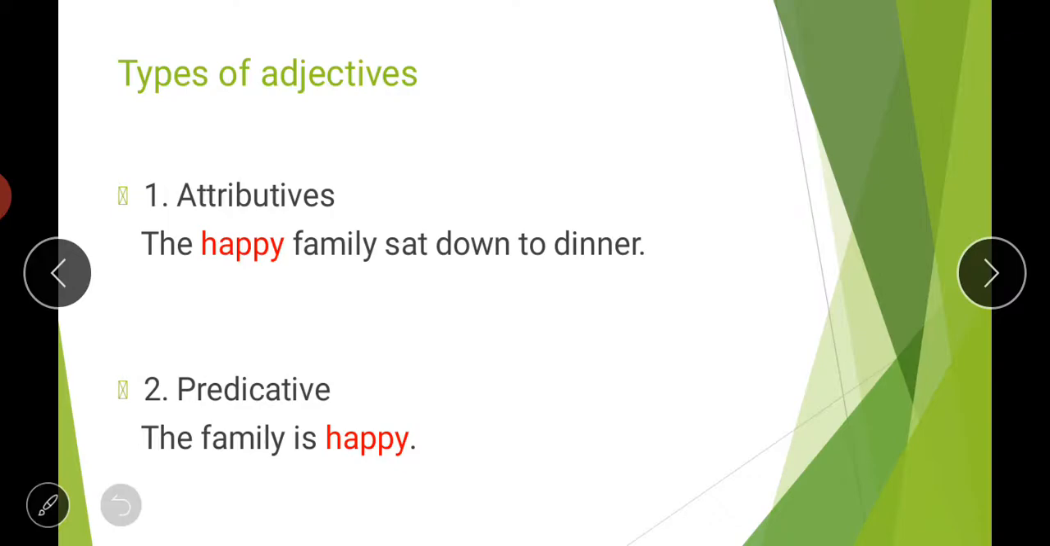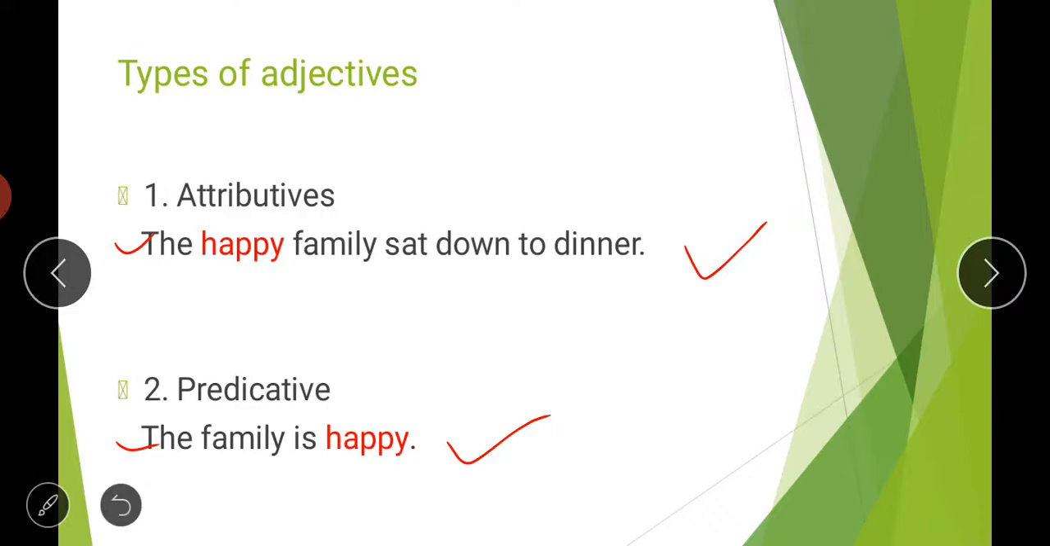If you look at this sentence, the happy family sat down to dinner, and in the second sentence, the family is happy. The word happy, which is written in red color, is the adjective here. In the first case it is playing the role of an attributive adjective, and in the second sentence it is playing the role of a predicative adjective. So what is the difference? The word is the same, happy, in both cases. The difference is in the usage of this word. So students, listen carefully.